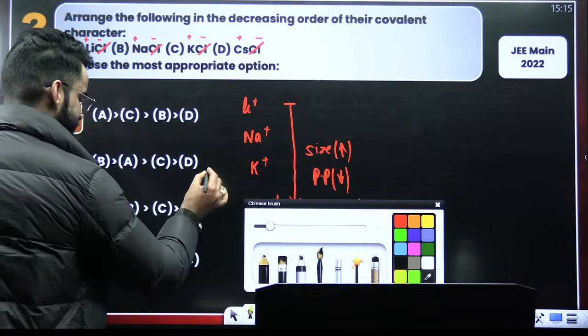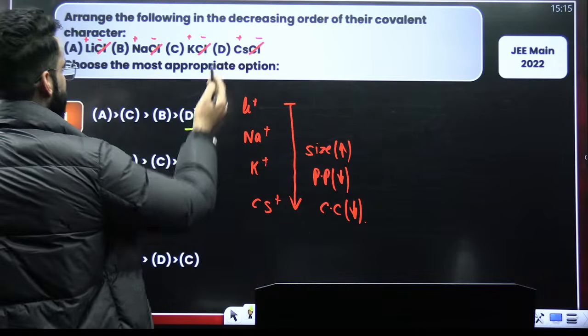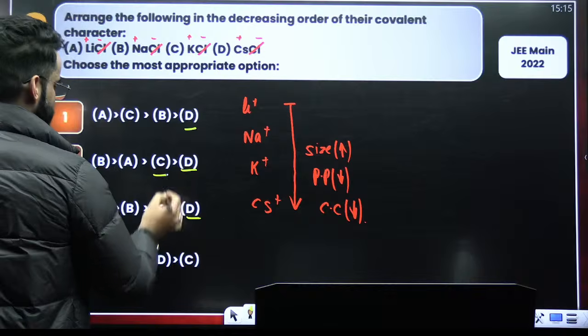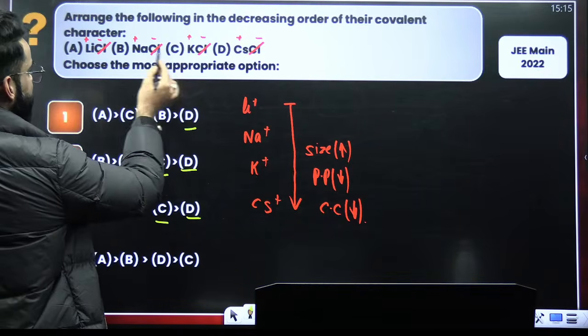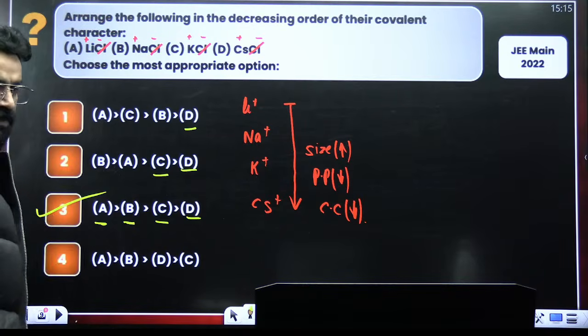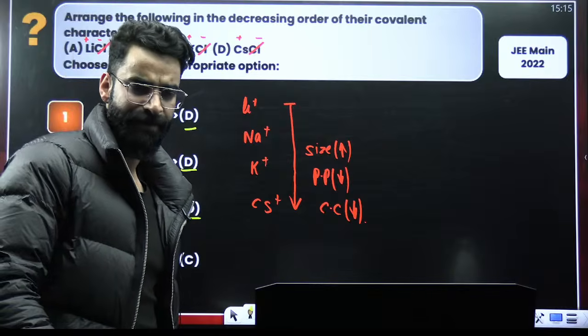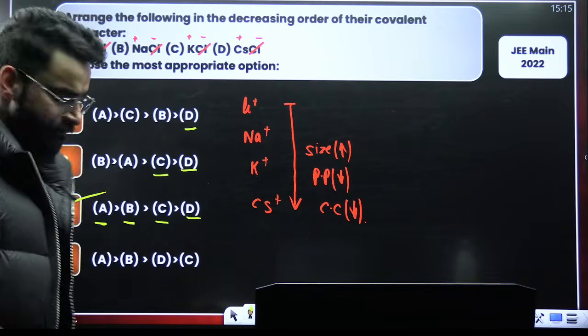D will show the least covalent character. And after D, it's going to be your C. After C, it's going to be your B. And after B, it's going to be your A. So this is the correct option of the question. So it's supposed to be option 3, right? Am I clear to everyone? Simple question again.